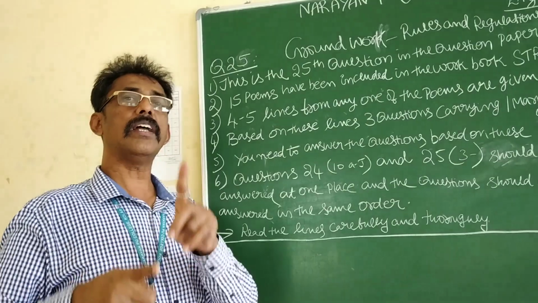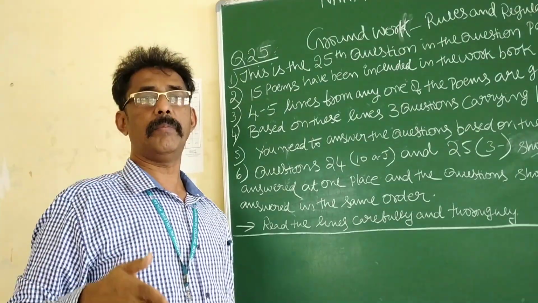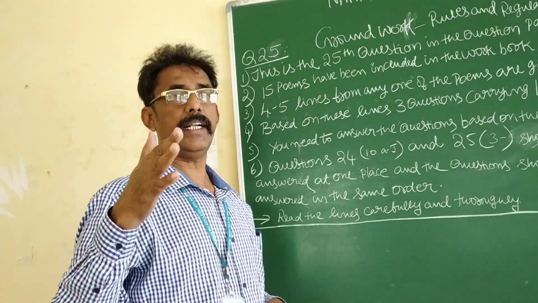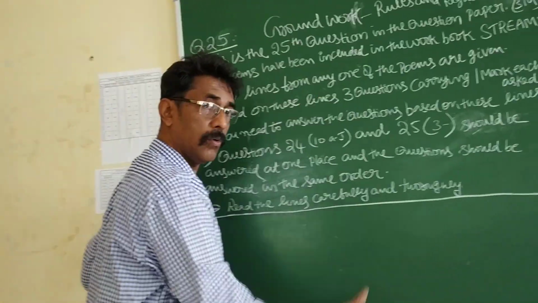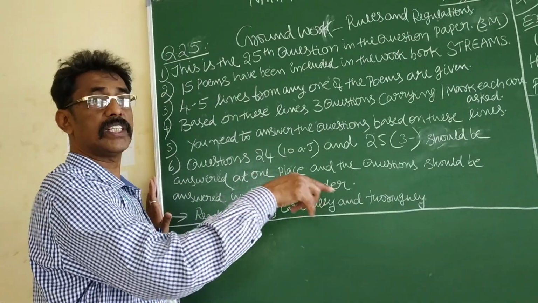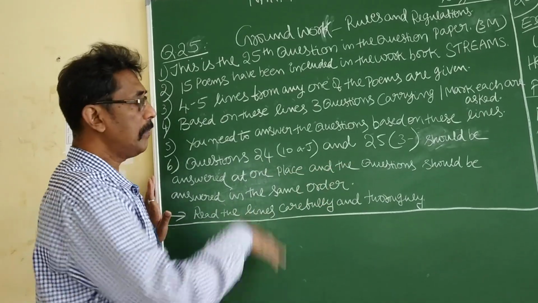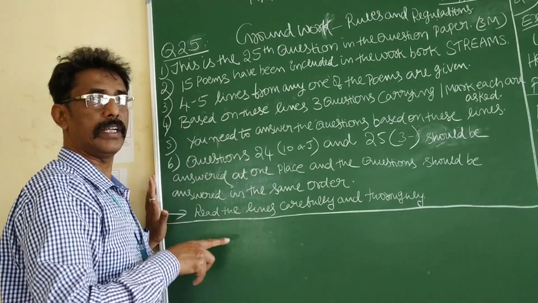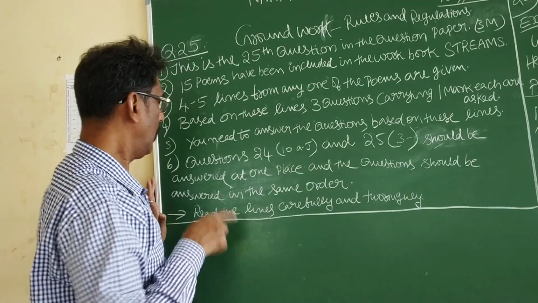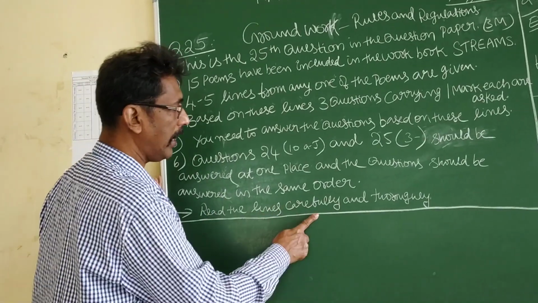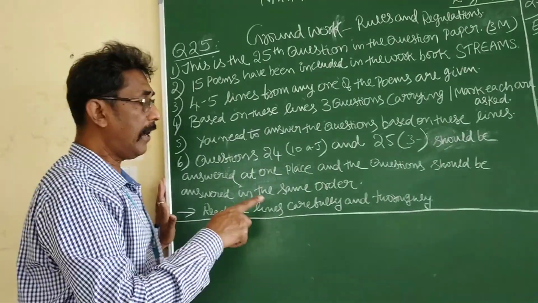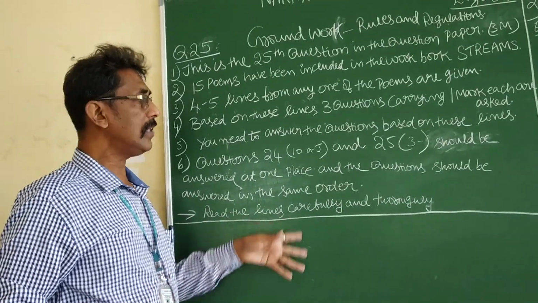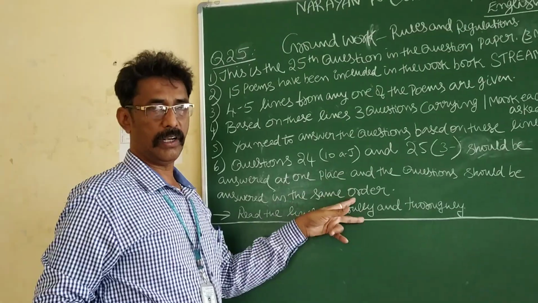If you change the order, all answers will become wrong. That is why we have to write in one place, only in the order in which they appear in the questions. Please understand the rules and regulations. Read the lines carefully and thoroughly. Read the question thoroughly and answer the questions. These are the rules and regulations.